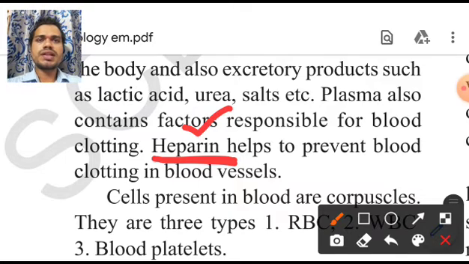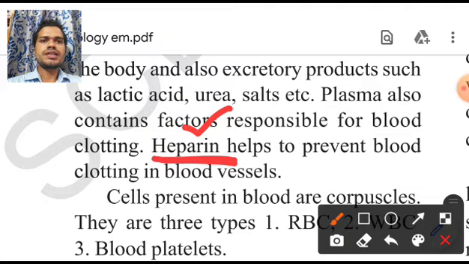So many times I have wondered that whenever a blood vessel is injured, the blood comes out of our body, then it clots. Then I have a doubt. Why is the blood not clotting inside our body? There should be a reason, no? Actually the reason is heparin. Whenever the blood is inside your human body, heparin will not allow the blood to clot. But whenever a blood vessel is injured and the blood comes out of your body, this heparin will be lost and then soon the blood will start clotting.